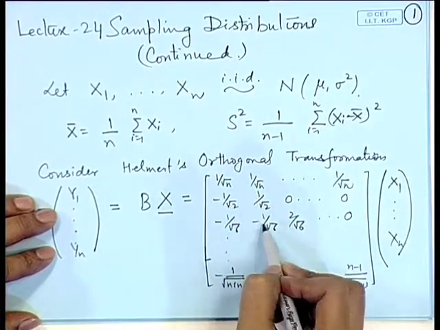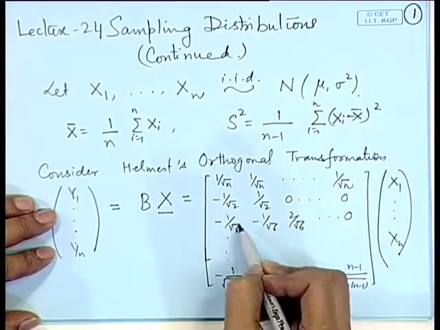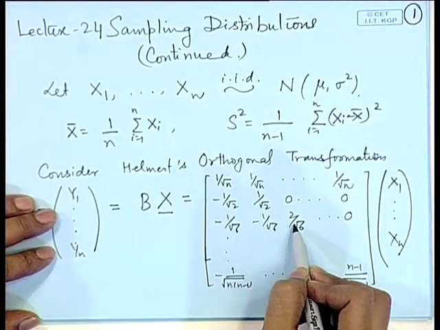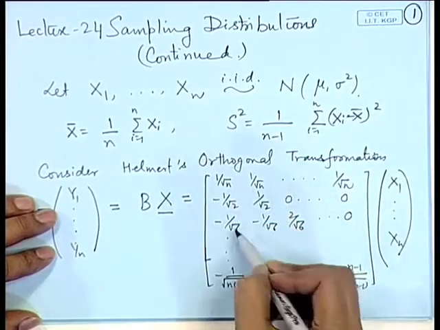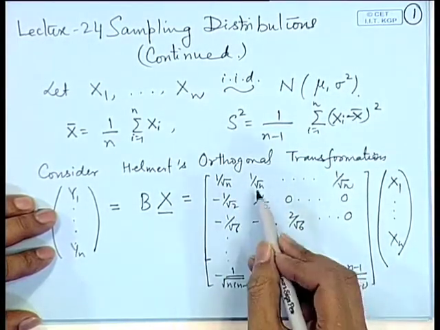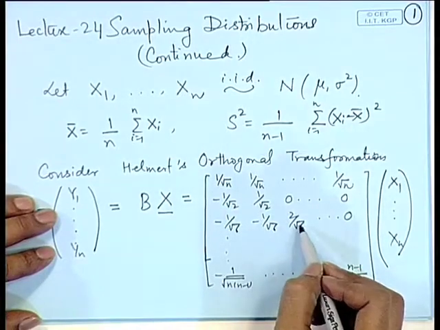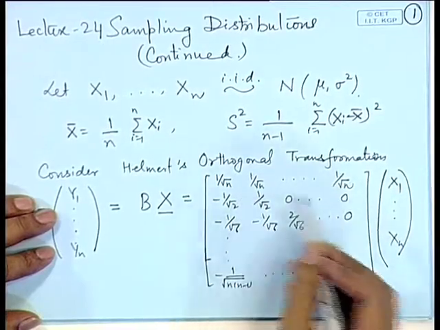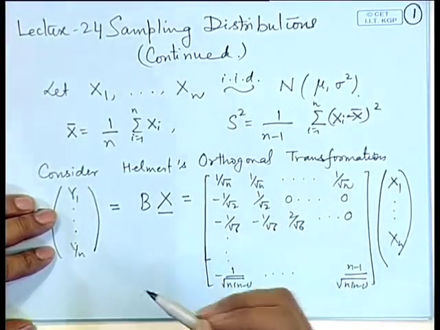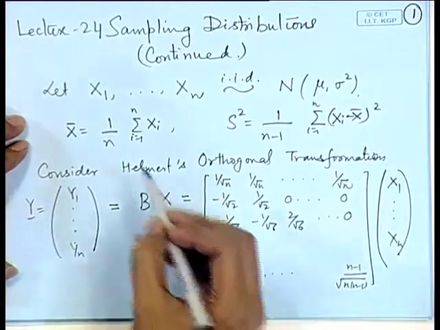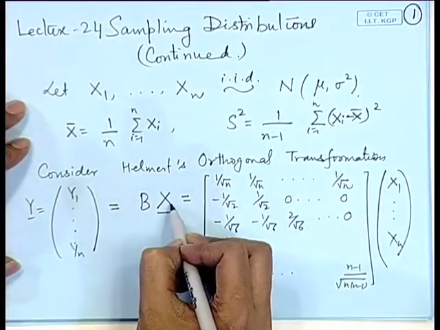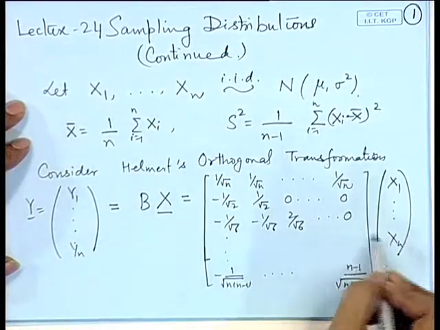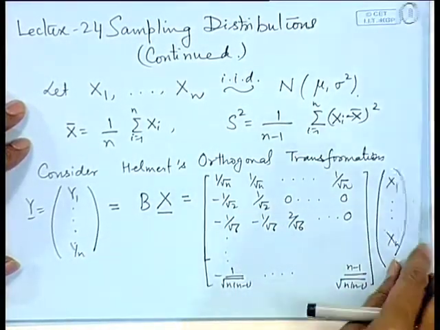Suppose I take this with this, then again the same thing, because these two terms are same. So, if I multiply here and add, then this will become 0. Similarly, if I take these and multiply by the first row, then minus 1 by root 6 n, minus 1 by root 6 n, plus 2 by root 6 n. So, again the sum is equal to 0. So, this is a special matrix which is constructed for this purpose. Now, let us see the effect of this. What we have done is that we have transformed the x 1, x 2, x n variables to new variables called y 1, y 2, y n by means of this.